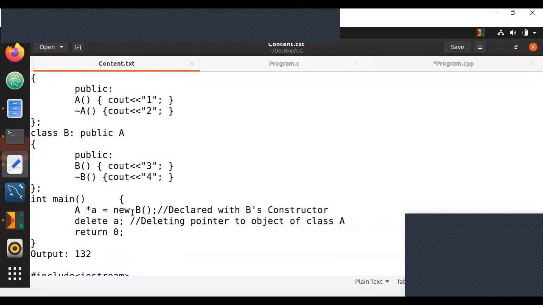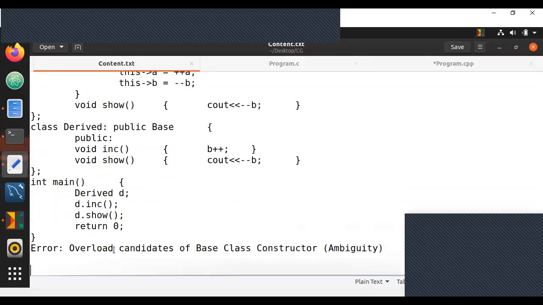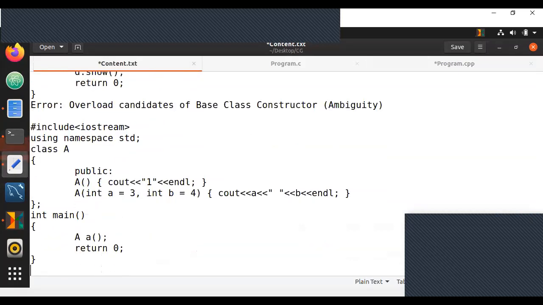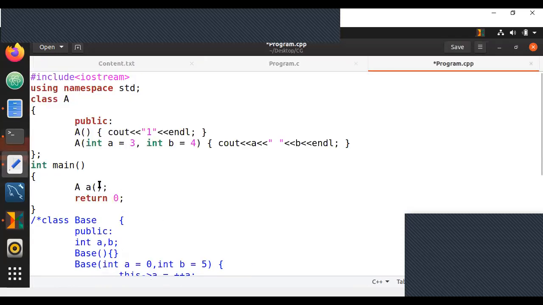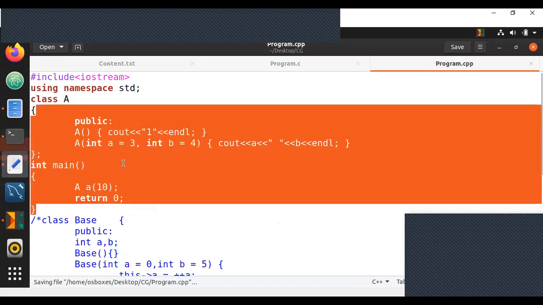I'm taking only two complicated questions, but I'm also taking such questions so that other questions become easy for you. So this gives you an error. Again, ambiguity as A and B are optional.